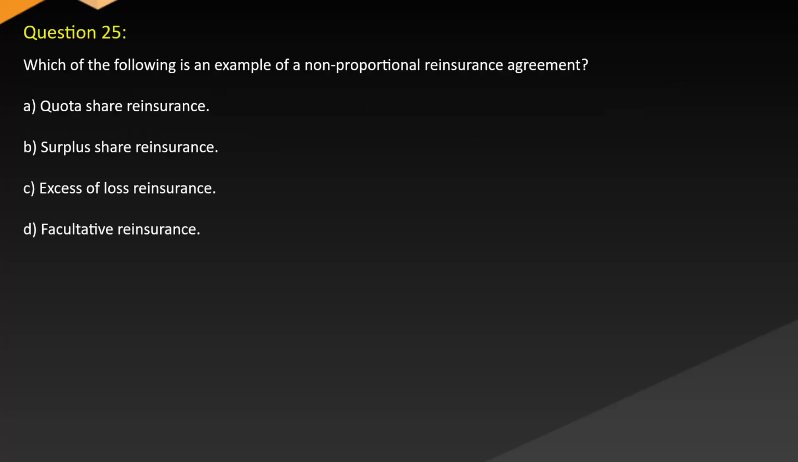Question 25. Which of the following is an example of a non-proportional reinsurance agreement? A. Quota share reinsurance. B. Surplus share reinsurance. C. Excess of loss reinsurance. D. Facultative reinsurance.